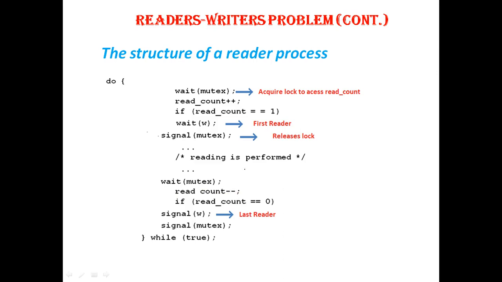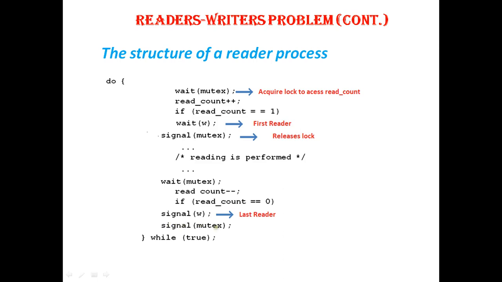That is why we decrement the count variable, read_count minus minus, and check whether it is the last reader who is reading the shared resource. That is, if read_count equal to 0, signal of W.